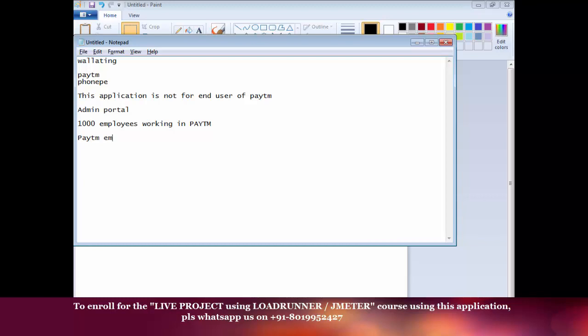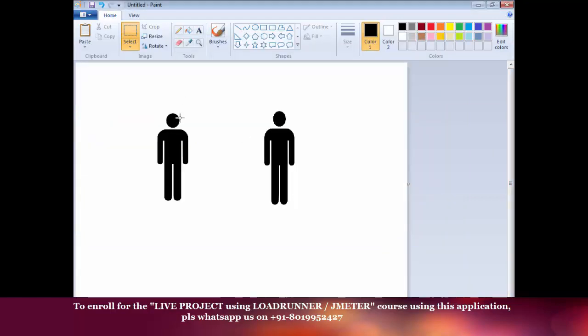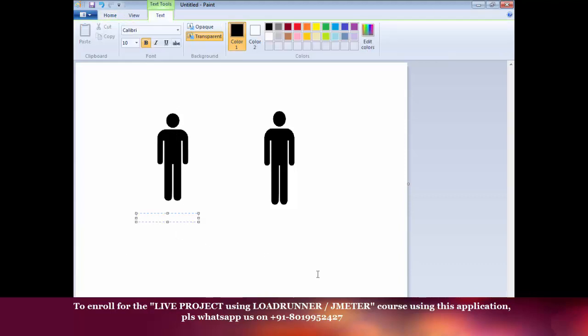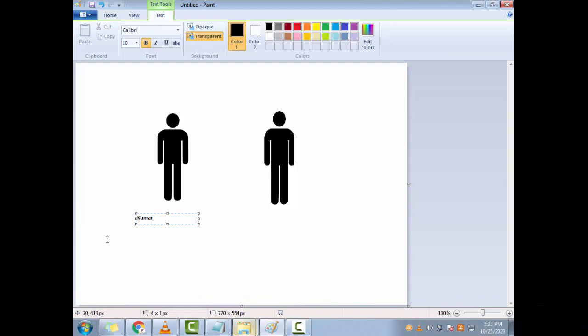So for what purpose are these Paytm employees using this application? Let's try to understand that. Let's say this is Kumar, or somebody. Let's mark it as Kumar. That's my name.